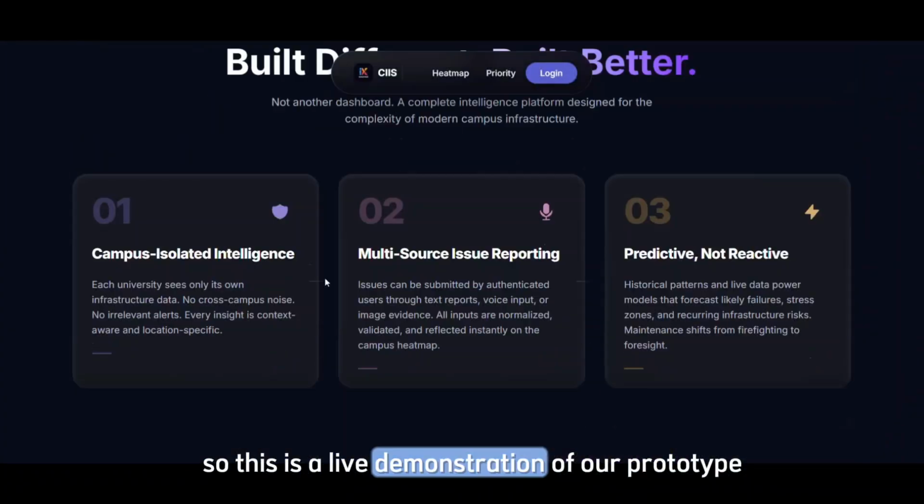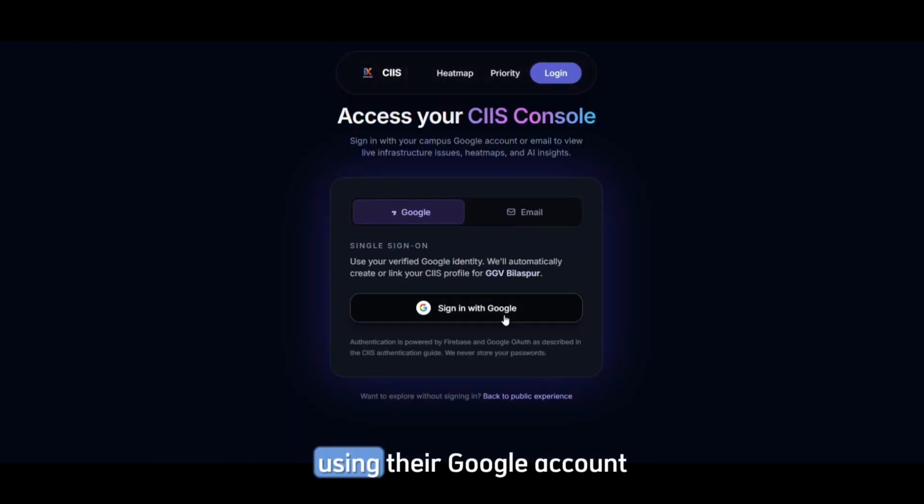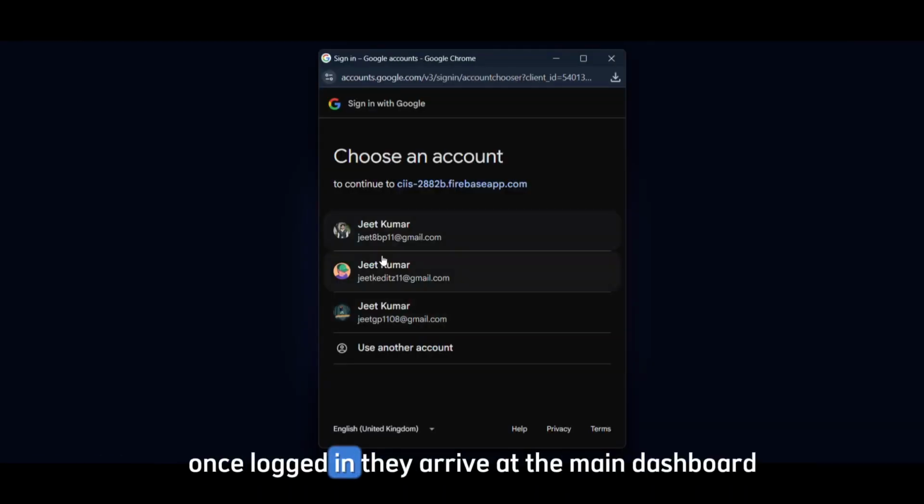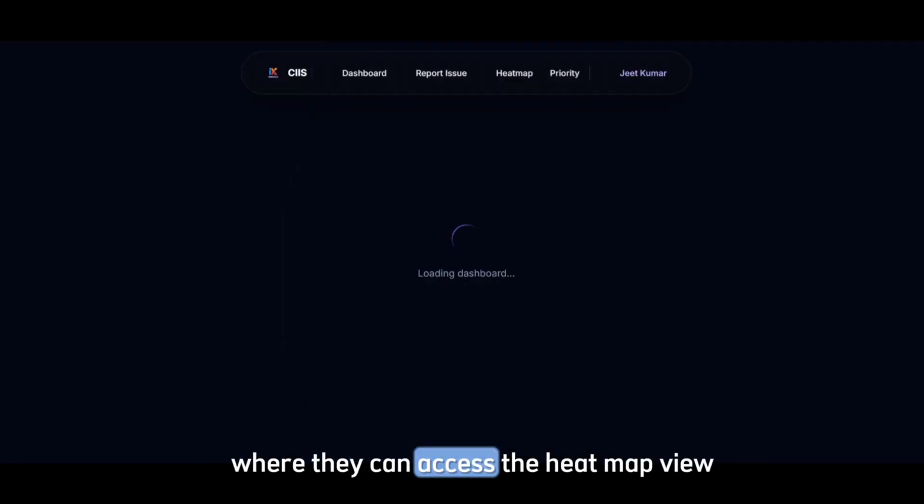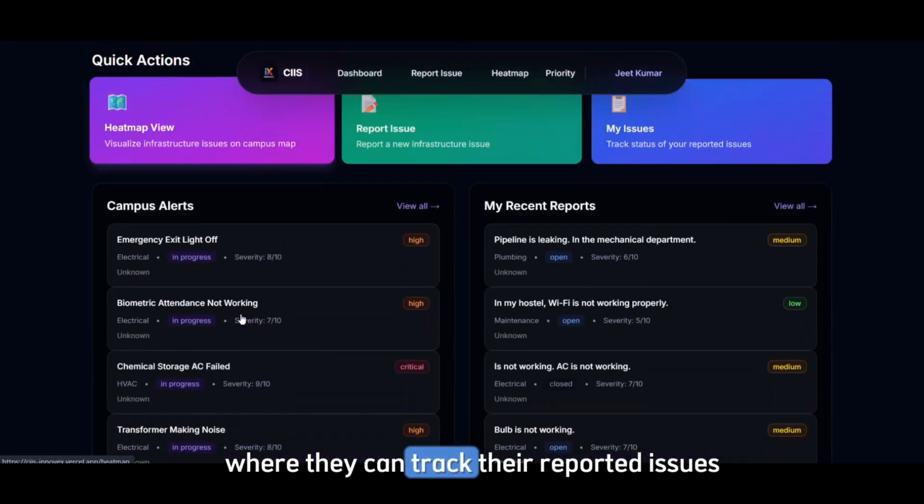So this is a live demonstration of our prototype. Users can get started by logging in quickly using their Google account. Once logged in, they arrive at the main dashboard where they can access the heatmap view, report issues, and my issues section where they can track their reported issues.